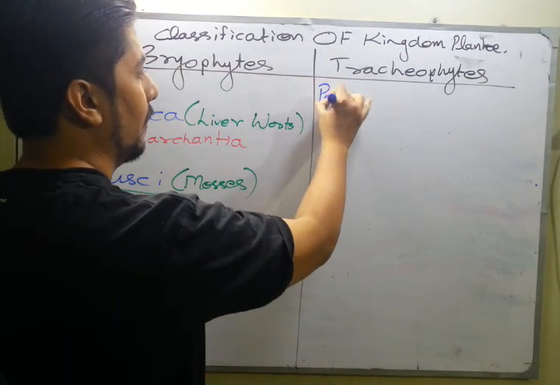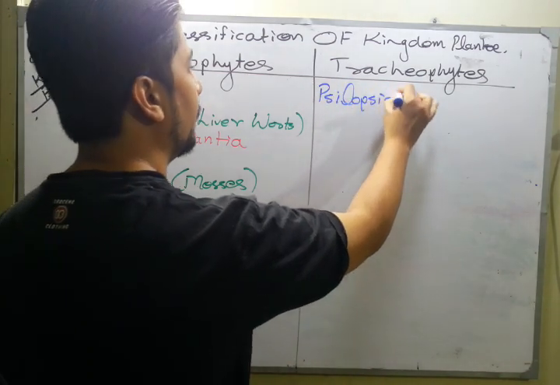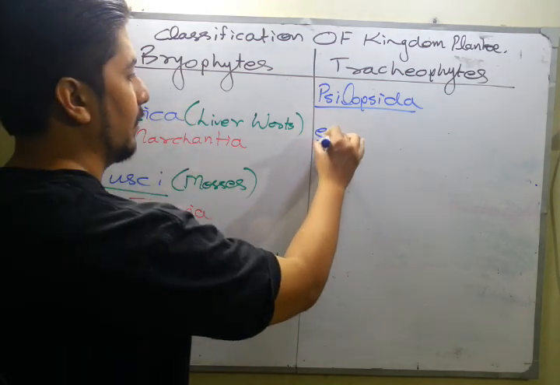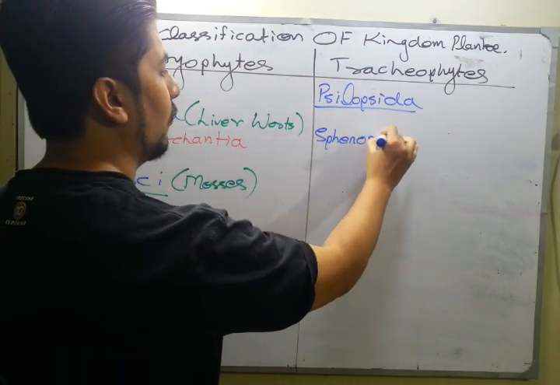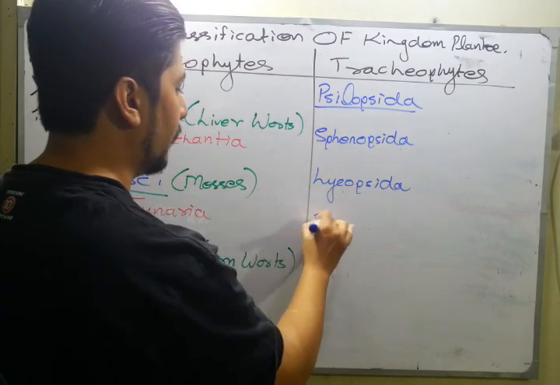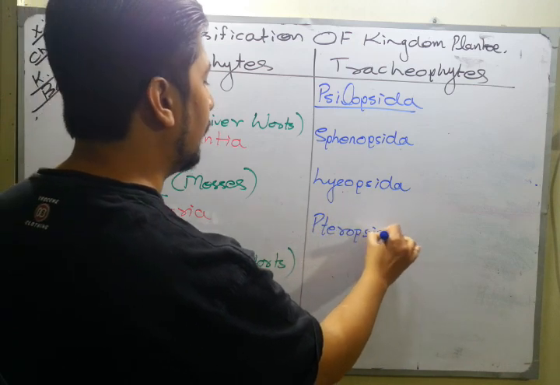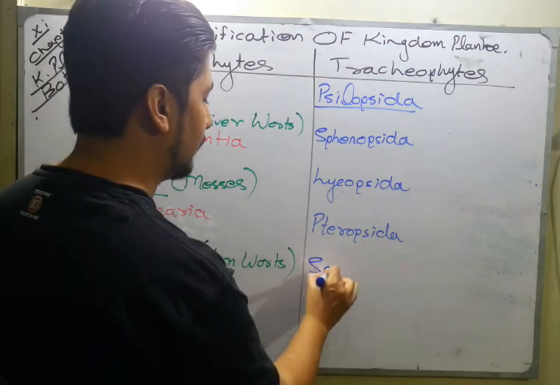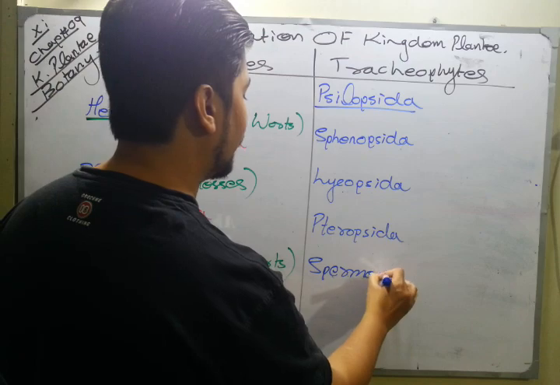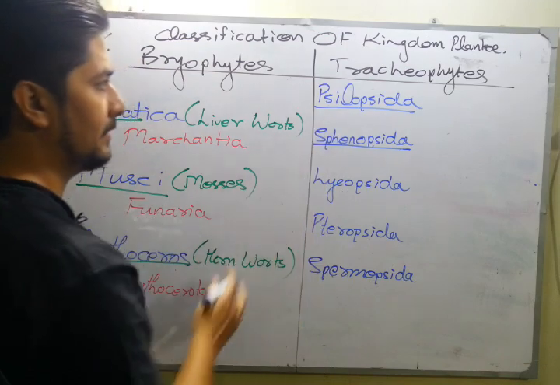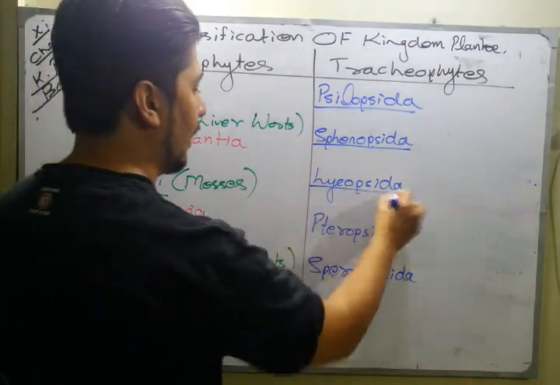And what are they? Number 1, a very primitive class of tracheophyte, that is Psilopsida. And now what next? We have the next class, that is Sphenopsida, then Lycopsida, Pteropsida, and the very important thing which you have to write, that is Spermopsida. So those are the 5 classes we have in the tracheophyte: Psilopsida, the P would be silent, Sphenopsida, Lycopsida, Pteropsida, and Spermopsida.